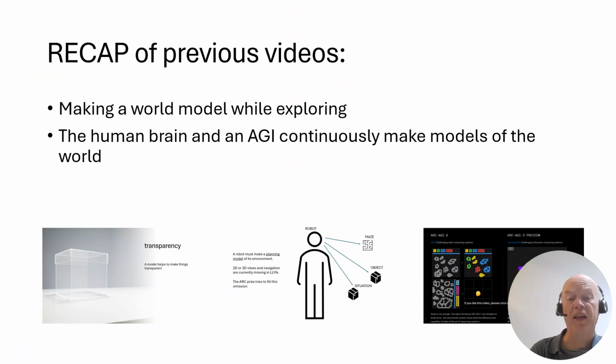A quick recap of the previous videos in this series. We make a world model while exploring, and the human brain and an AGI continuously make models of the world. We need transparency to do this. A robot needs to be able to navigate in 2D and 3D environments, and that is why the ARC prize was invented. Please see the other videos for this.